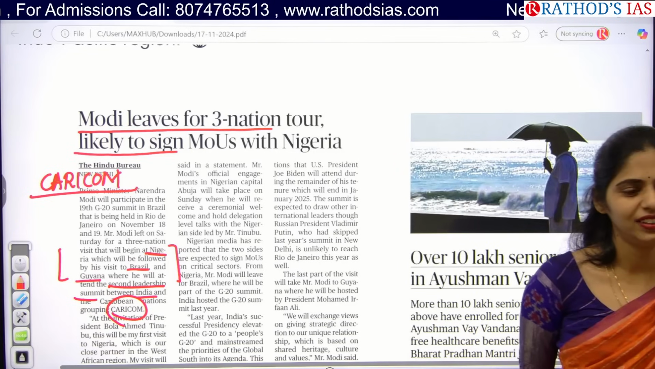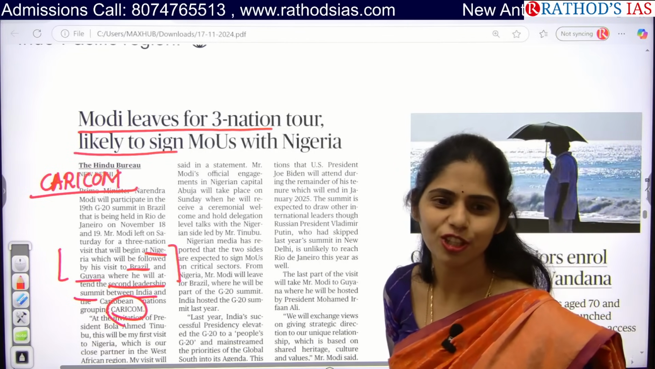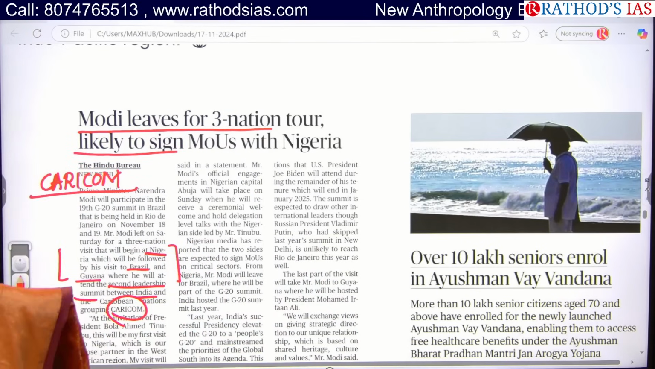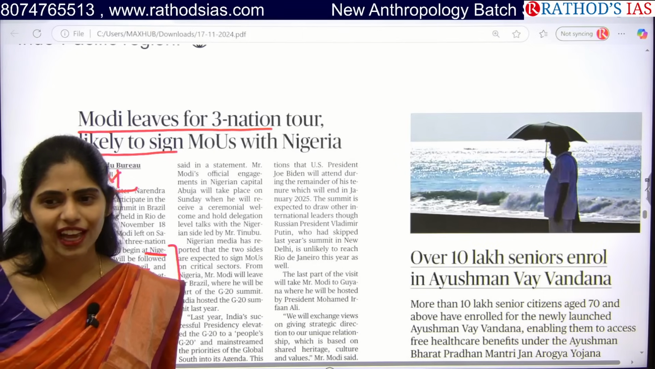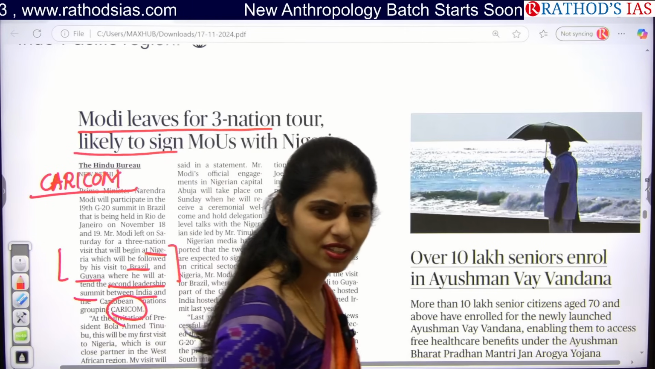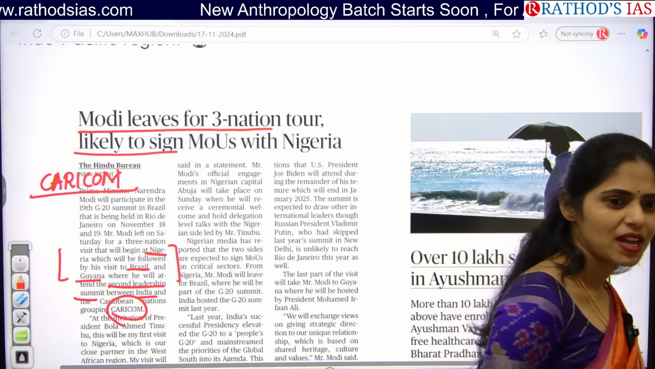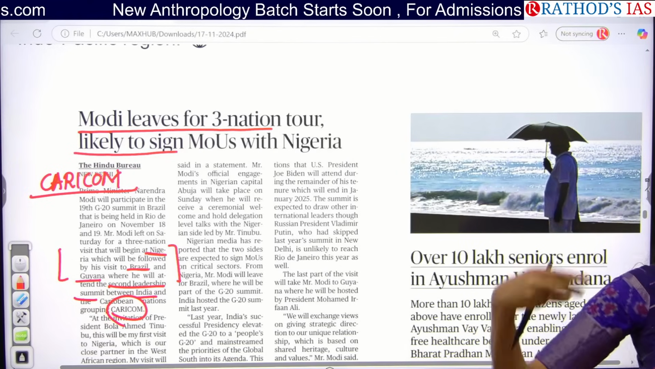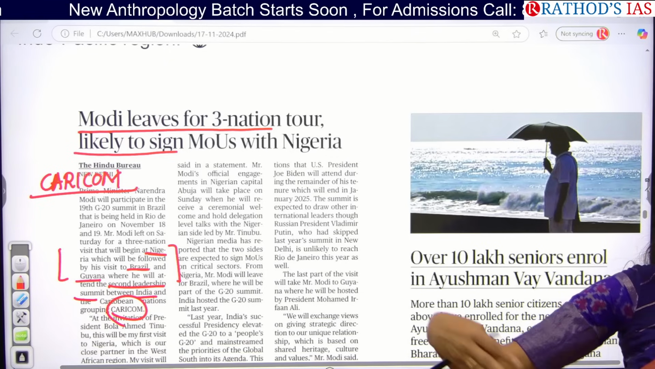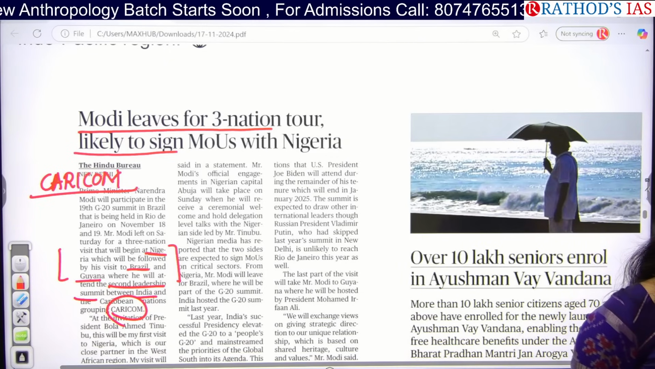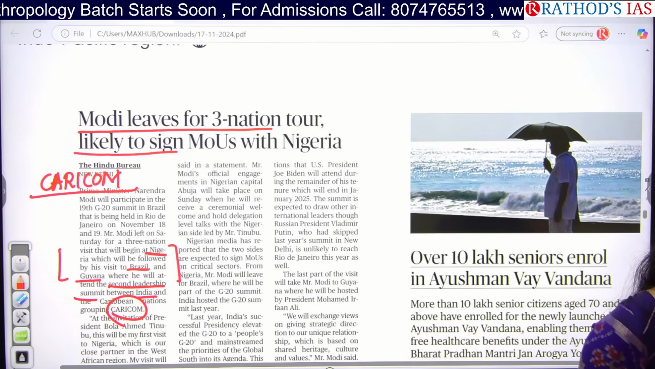So which raw material is present in Nigeria? Google it. And what about Brazil? Brazil is located in South America. Okay. So Brazil is famous for what? Sugar. Apart from this, we even have a good amount of sugar. We don't have any agreements for sure regarding sugar. Then what are we going to expect in this visit?